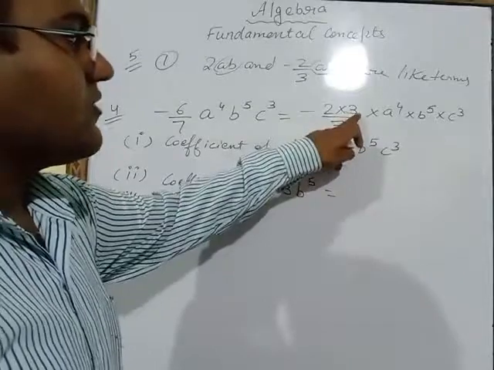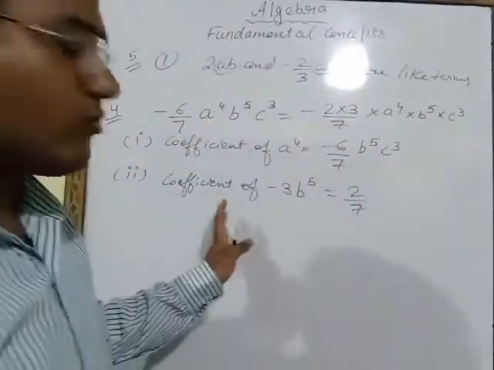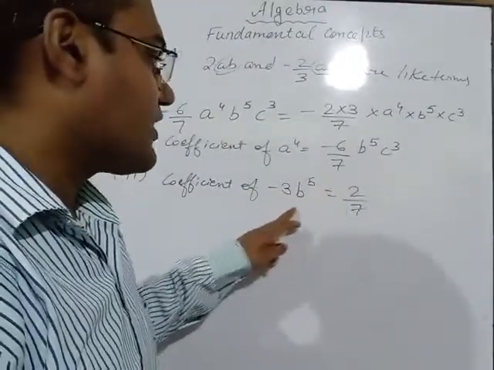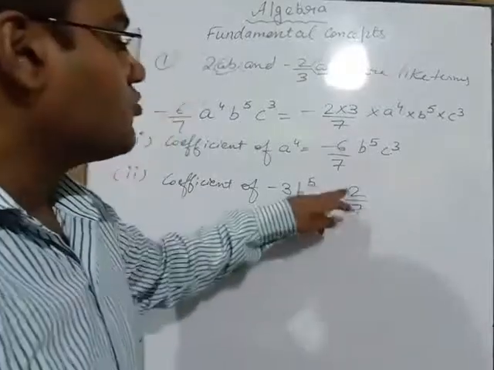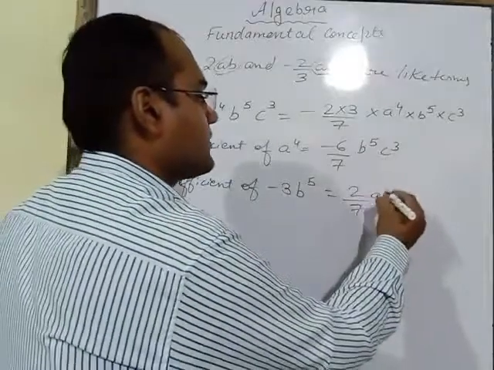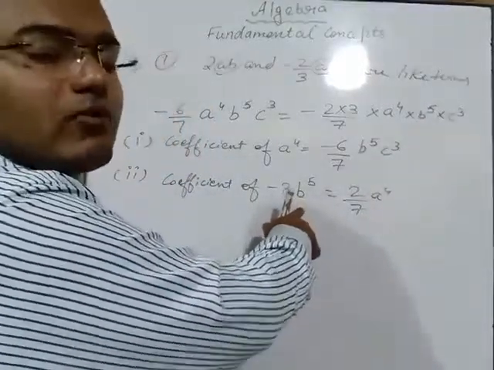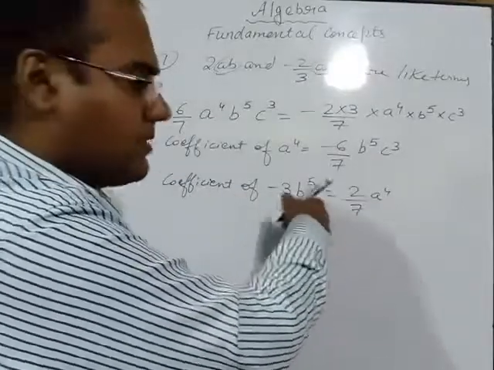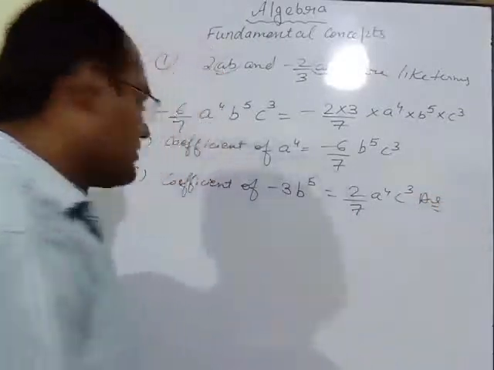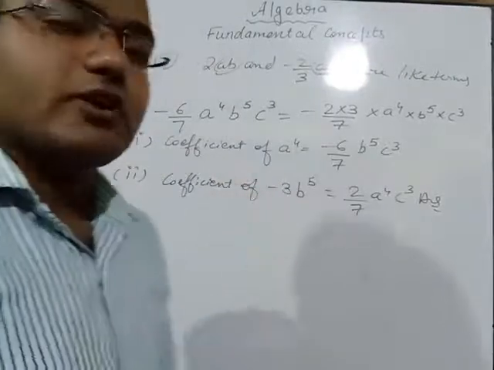So we have to leave the minus sign, and 3 also we will leave. 2 upon 7 we will write here because we have to write the coefficient of minus 3 b power 5. Instead of these factors, we will write all the remaining ones. 2 upon 7, then a power 4. b power 5 we will not write because we have to remove this b power 5, because we are writing the coefficient of minus 3 b power 5. Now c power 3. So this is the answer of the second part. Like this you have to do all the remaining parts of question number 4.